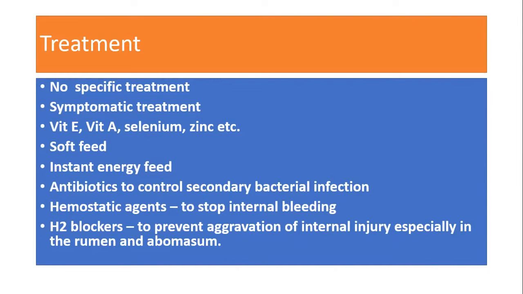So in that case, we have to think of soft feed, instant energy feed. Then antibiotics are to be given for the control of secondary bacterial infections. Then hemostatic agents are to be given because the blisters rupture, and to avoid bleeding from the ruptured vesicles in the rumen and the abomasum, we have to give hemostatic agents to stop the internal bleeding. Then H2 blockers also are to be given to prevent aggravation of the internal injury, especially in the rumen and abomasum. H2 blockers will reduce the acid a little, and that may help the early healing of the ulceration in the rumen and the abomasum.